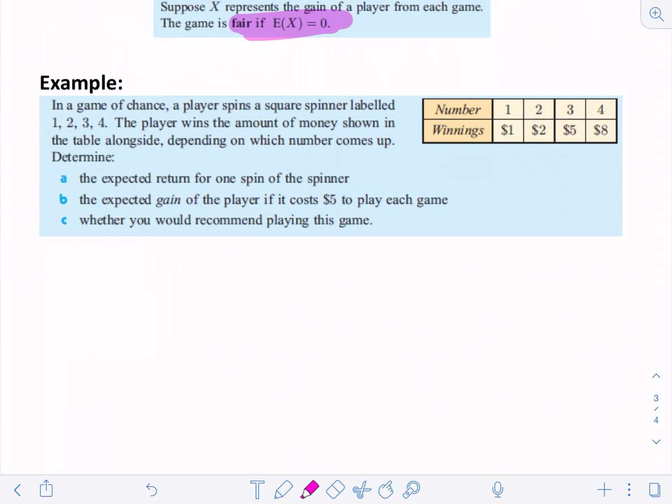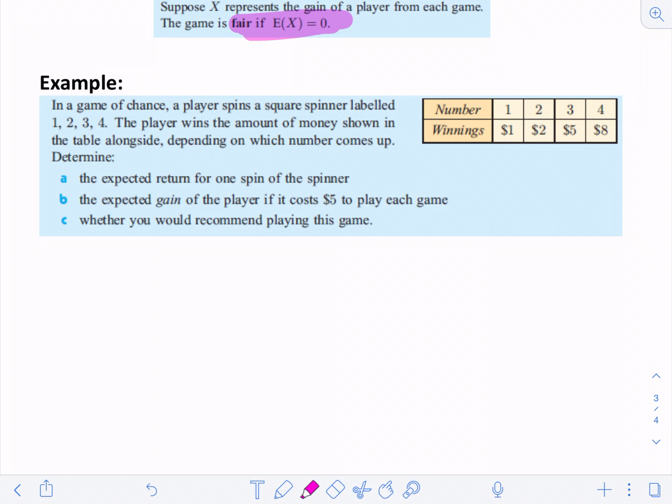So let's say I had a spinner, and I had 1, 2, 3, and 4, and if you spun 1, you got $1, and spun 2, you got $2, a 3, you got $5, and you spun a 4, you got $8. Well, if it didn't cost you anything to play the game, of course you're going to play because you're always going to win money. But what if I said, well, it's going to cost you $5 to play this game? You're going to say, well, if I spin a 1 or a 2, I'm going to lose money. If I spin a 3, I'll break even. But if I spin a 4, I'm going to make $3. Well, it looks like I lose some money here and make some here. Is it fair? Should I play this game?